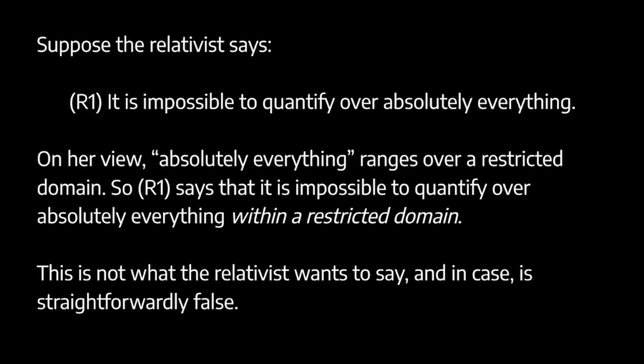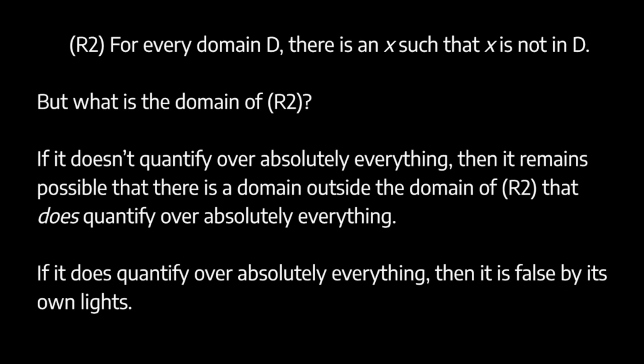Okay, this doesn't work. Well, Florio then suggests the following formulation. We might say, for every domain D, there is an X such that X is not in D. That is, no domain is unrestricted. For any domain we specify, we can identify something outside of that domain. That seems more in the spirit of the indefinite extensibility argument, at least.